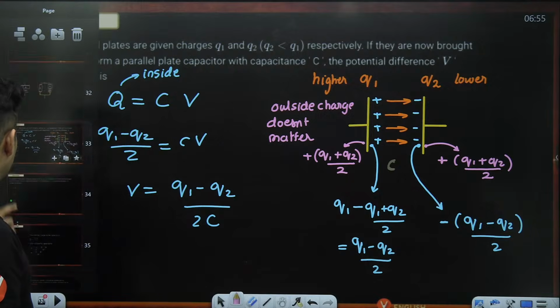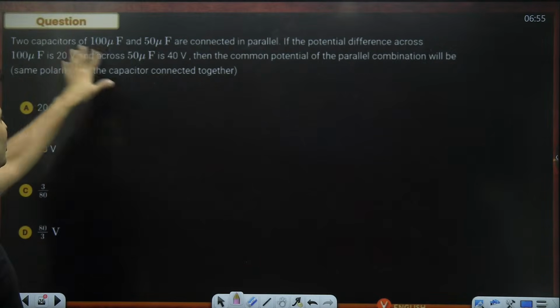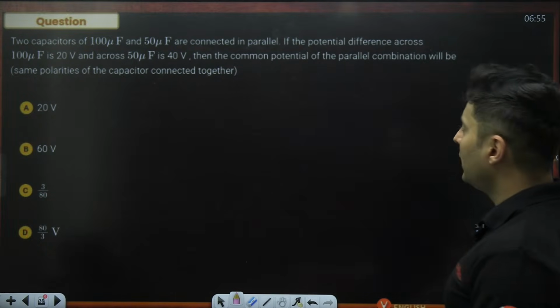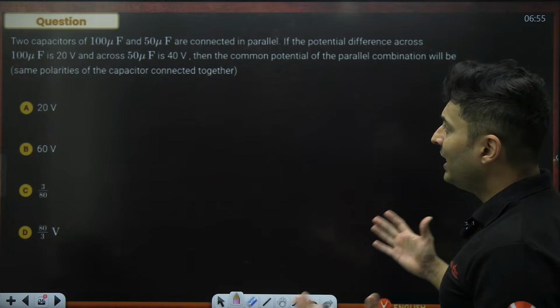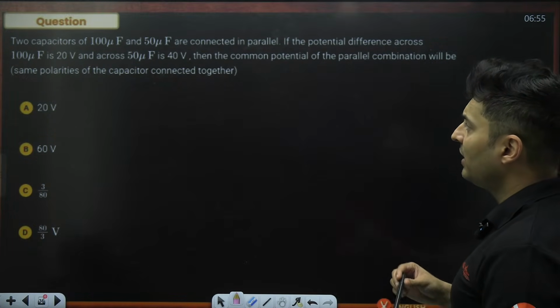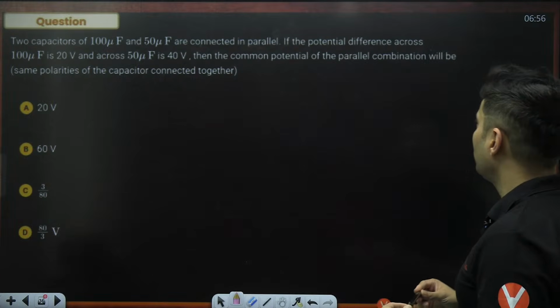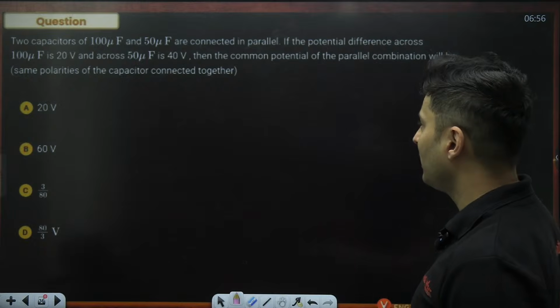Now, going to the next question. And I think, yeah, it is the last question also. Two capacitors, 100 microfarad and 50 microfarad, are connected in parallel. The potential difference across the 100 microfarad is 20, and across the 50 microfarad is 40. Then the common potential of the parallel combination will be how much? Same polarities of the capacitors are connected together.